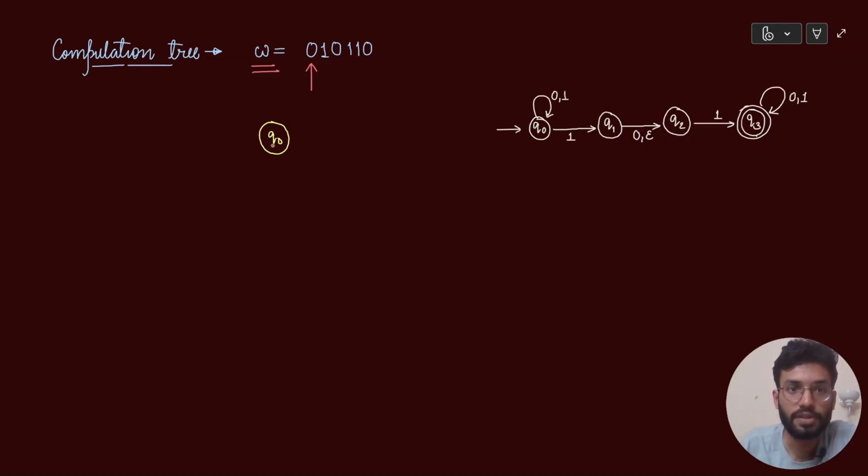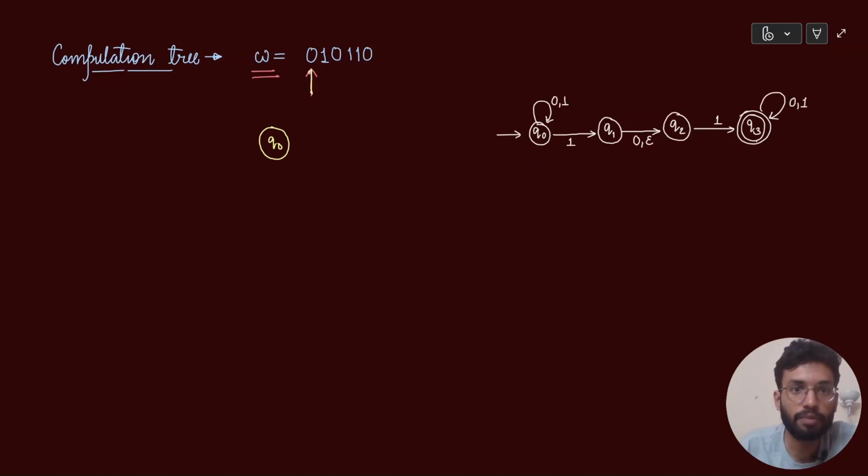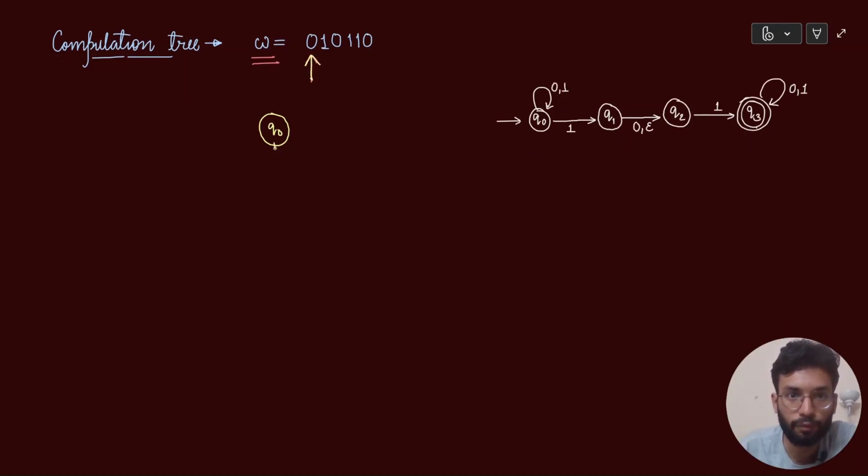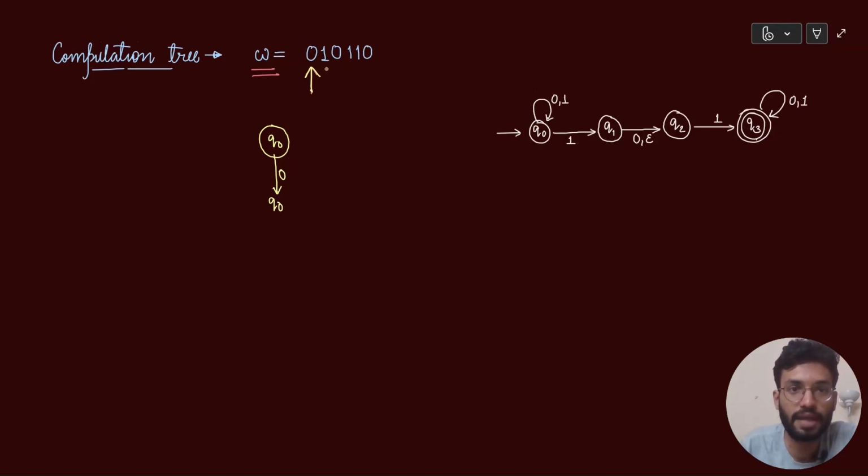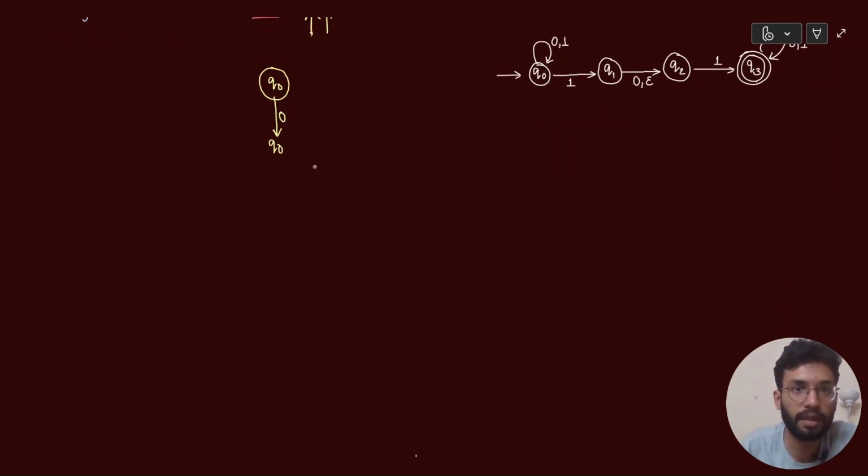Now this is my computation tree. हम different threads of computations का draw करने वाले हैं. With state Q0, so this is my string W, and I need to input 0, right? So from Q0, when I input 0, I will remain at the state Q0, right? Because Q0 में अगर 0 आएगा, so I'll remain at Q0. Now next character to be inputted is 1. So हमारे Q0, this is my current state, right? So this represents the current state at the moment. So this was time T0, then time T1 में we did 1 unit of computation, and from T0 to T1 we went to state Q0.